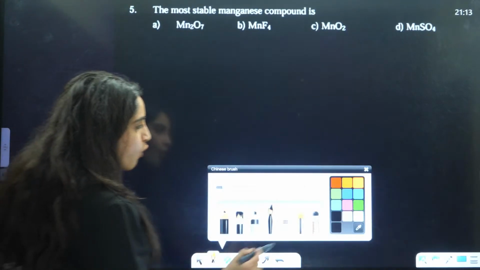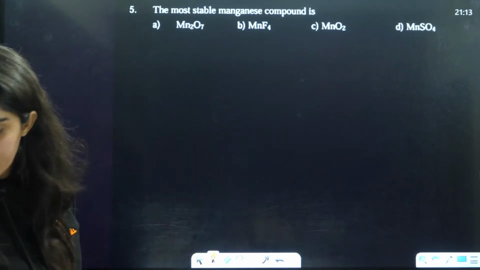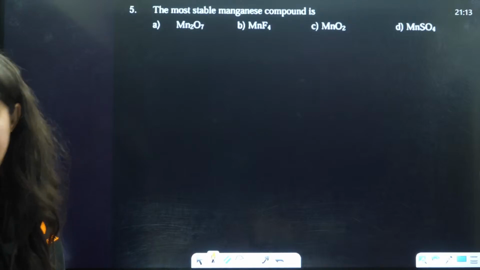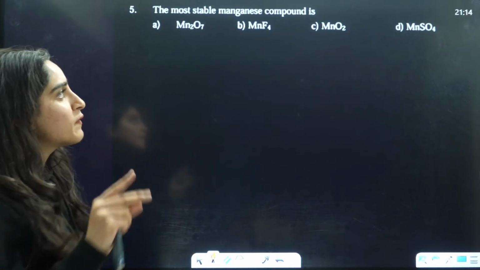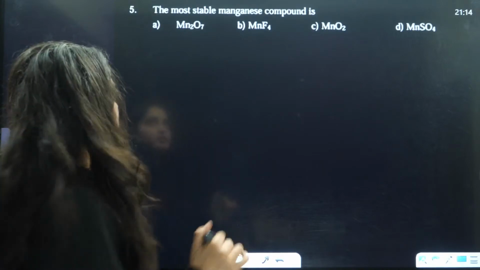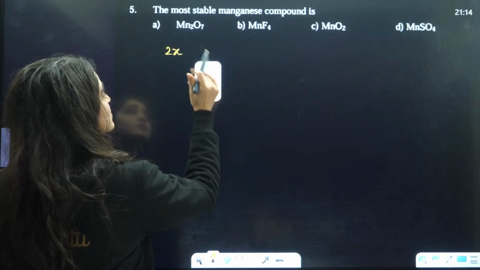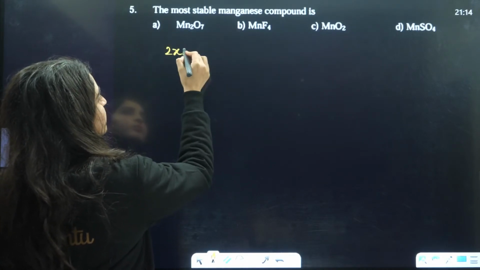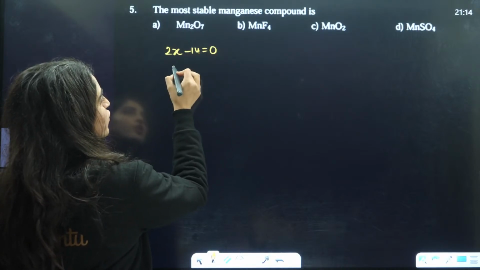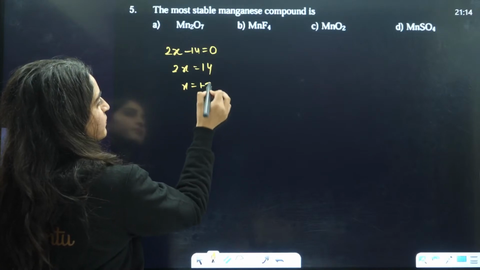Next question: the most stable manganese compound is. Beta, first we will find out the oxidation states here. So here 2x - 14 = 0, 2x = 14, so x is equal to +7.